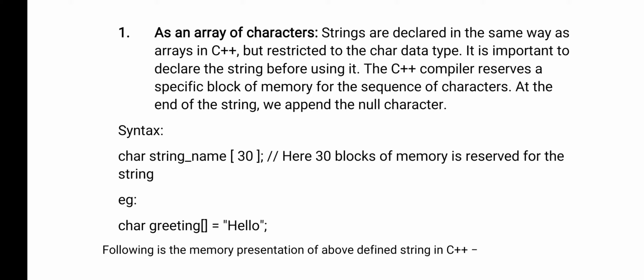Next you can use that. Okay, now when you declare a string before using it, the compiler will reserve a specific block of memory for that string. At the end of the string we append the null character. So here the first method, a character array, is called a string. So this is the first method.